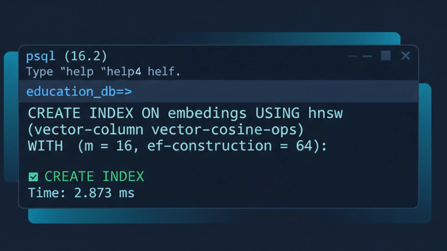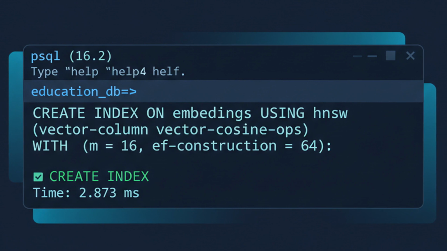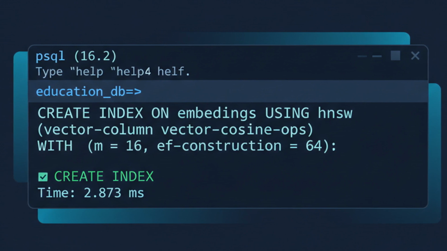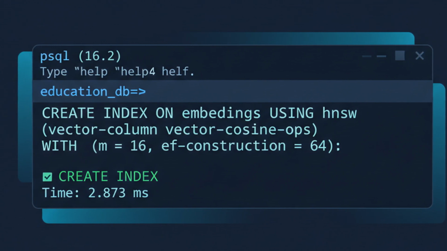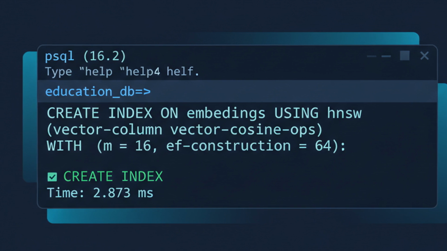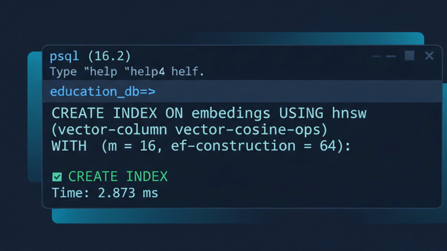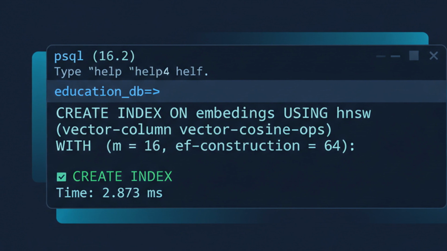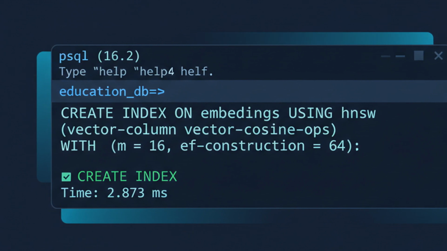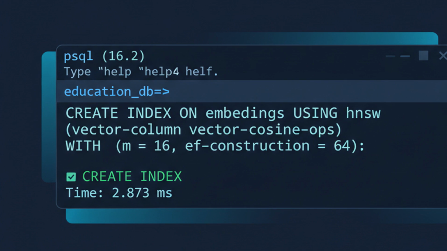The knobs that matter are M, the connectivity, and ef_construction, and ef_search, which trade index build cost and query latency against recall. Tune these against your own data. Defaults are rarely optimal for enterprise corpora.